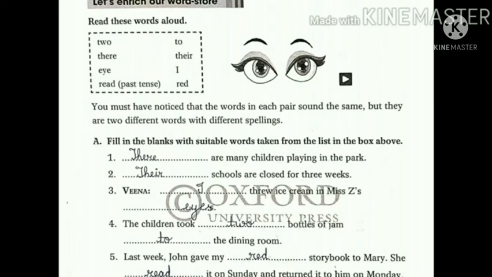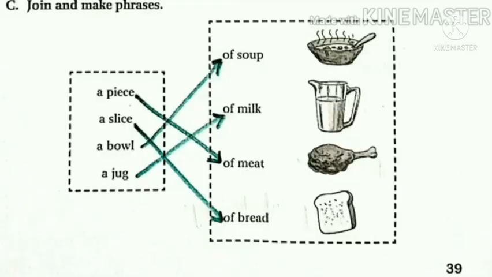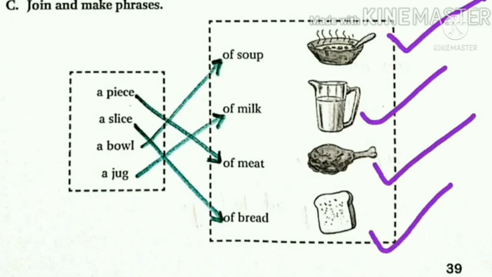Yes, so be careful about when you are writing your spellings. Now we will move forward for the next exercise. This exercise belongs to join and make phrases. So here: a piece of meat, a slice of bread, a bowl of soup, and the last one is a jug of milk. So be careful about where you have to put piece, slice, bowl and jug.